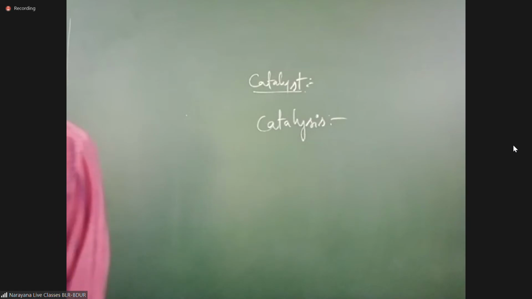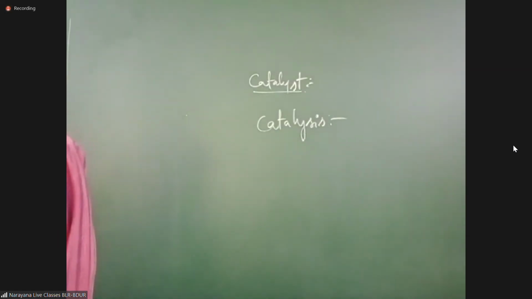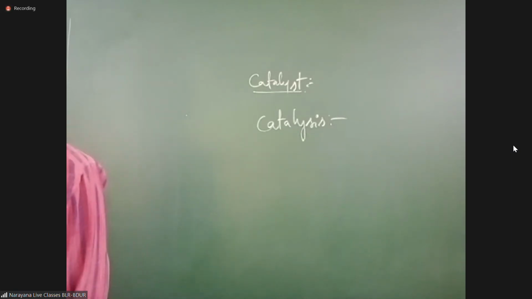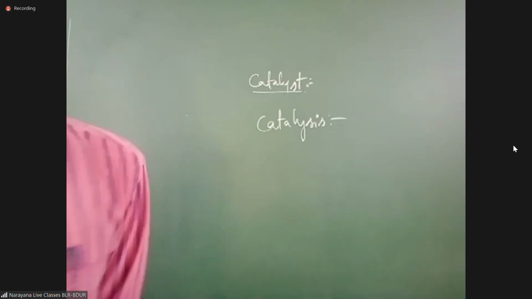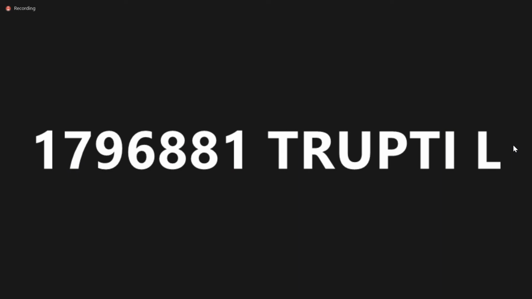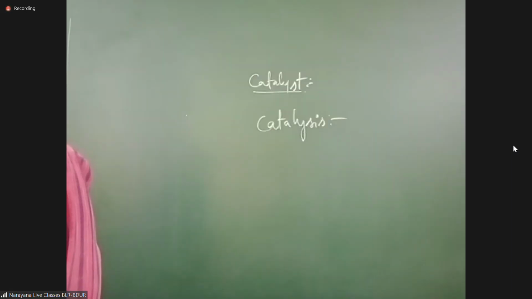A catalyst is a chemical substance which alters the rate of a chemical reaction without undergoing any chemical change. This process is known as catalysis. Is it clear, students? Completed the definition, everyone?